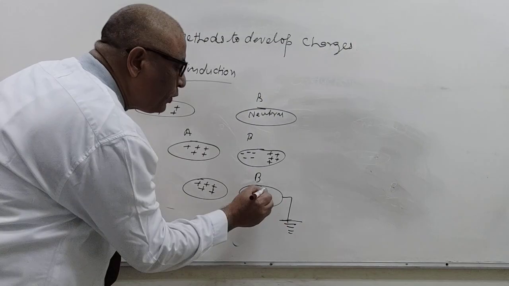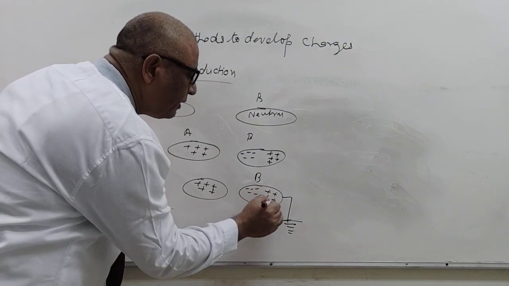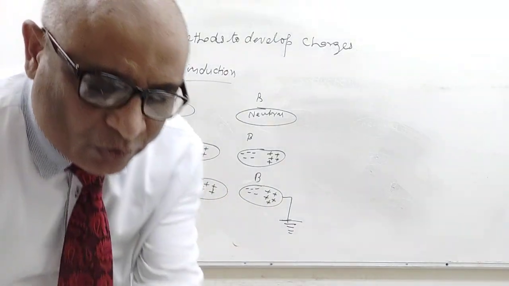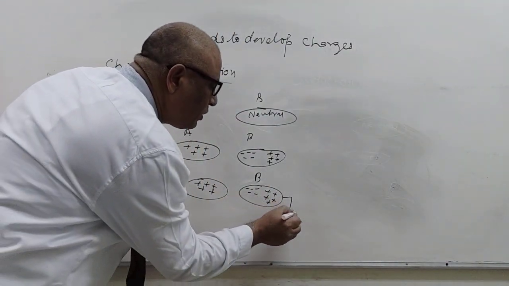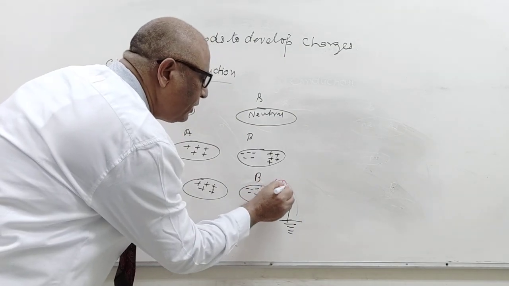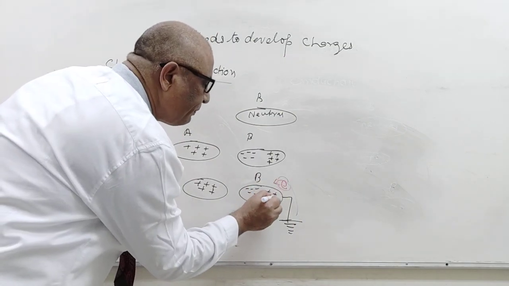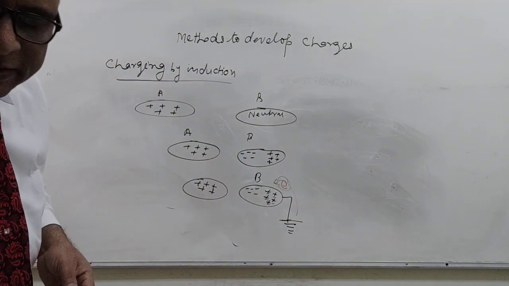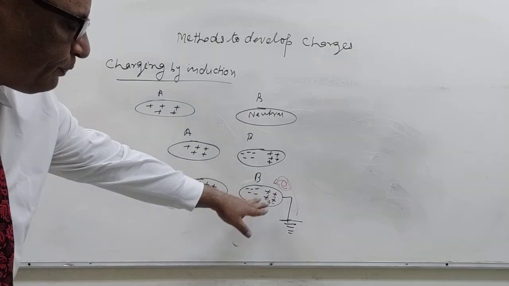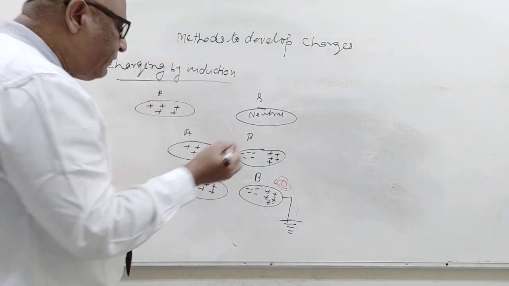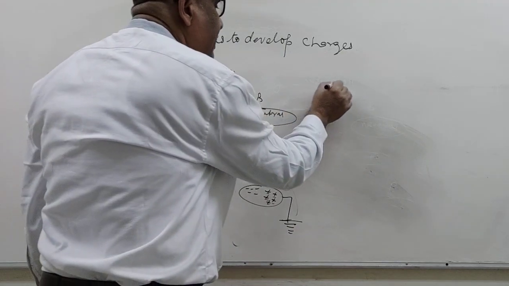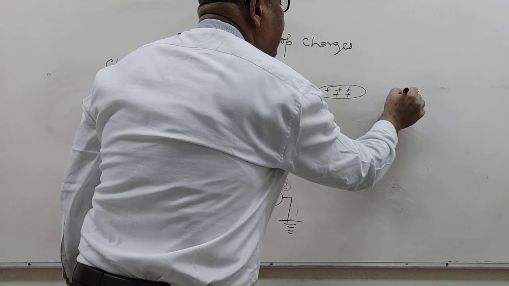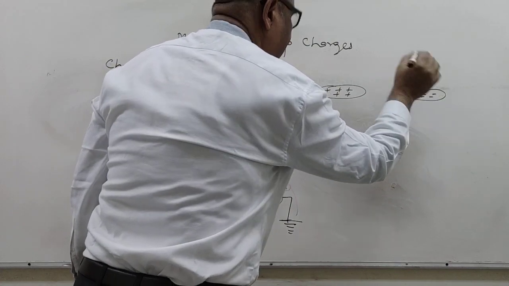Then, due to attraction of the positive, 5 electrons move from the ground, and these 5 positive charges are neutralized. Finally we separate A and B, then A remains positive and B is negative.